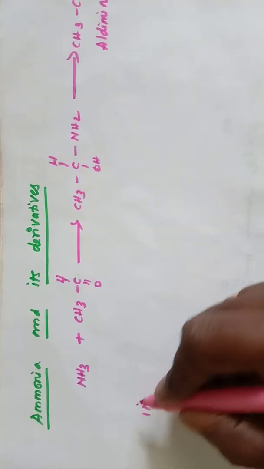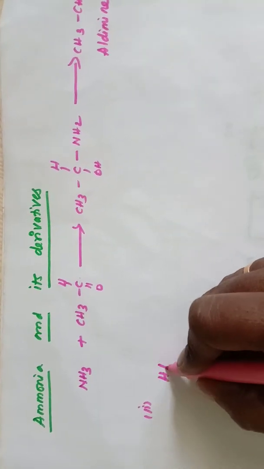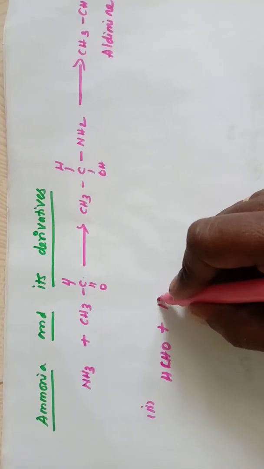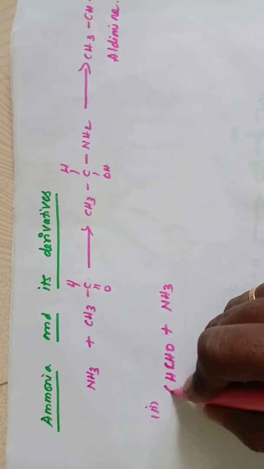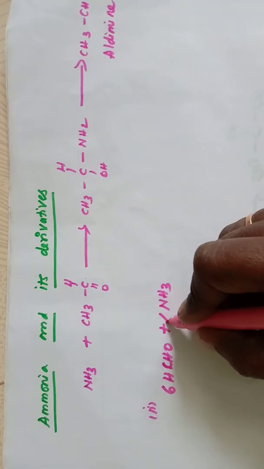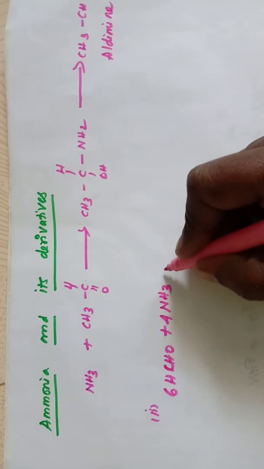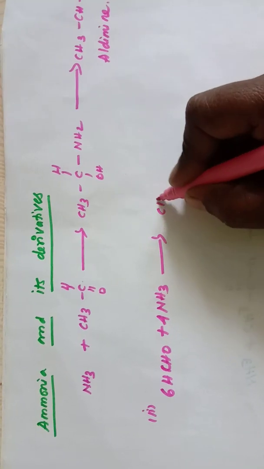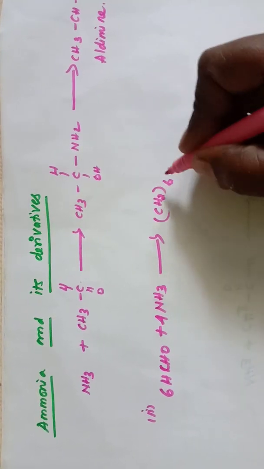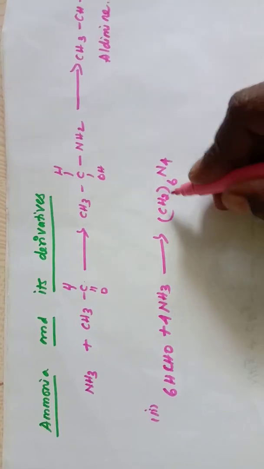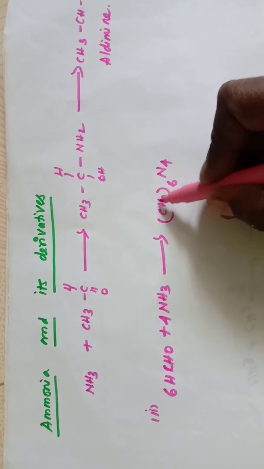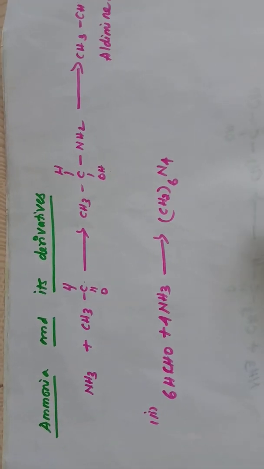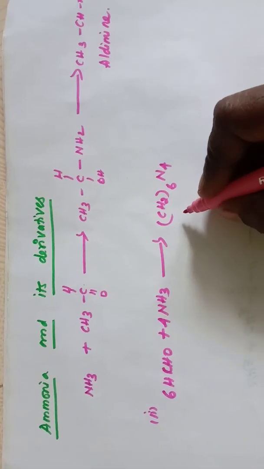Second reaction is when formaldehyde reacts with ammonia. 6 molecules of formaldehyde react with 4 molecules of ammonia, it gives hexamethylene tetramine, (CH2)6N4. This is 6 methylene groups, so hexamethylene, 4 nitrogens are present, so tetramine.